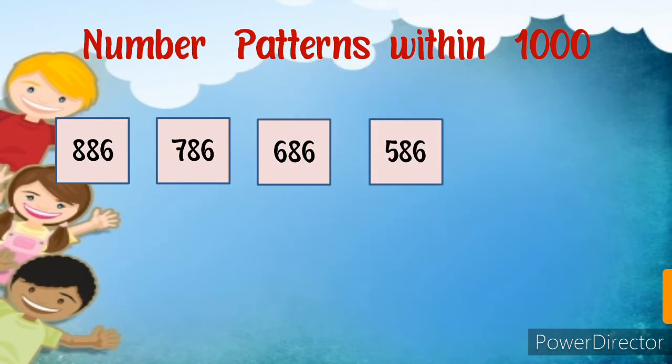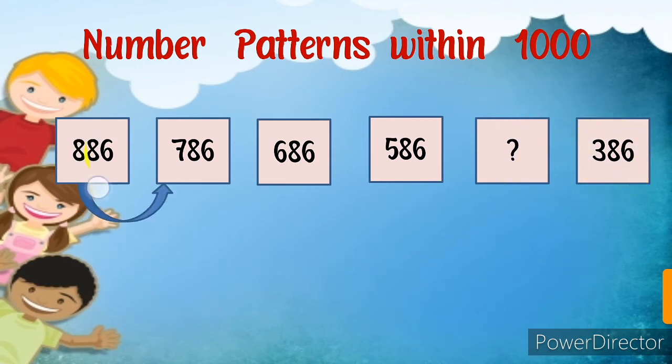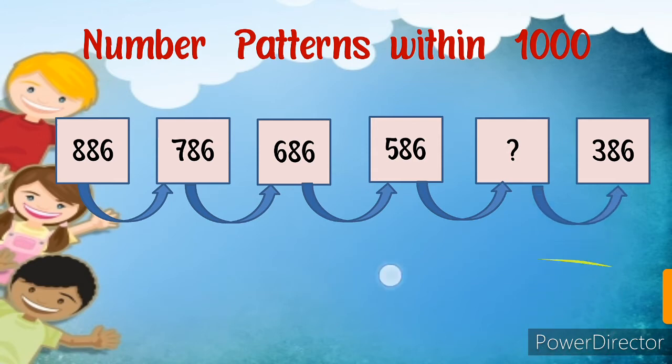586, then I don't know which number will come here. So let's see which number will come here. One number is here, we have to find out which number will come here. But the next number we know that it's 386. So let's see from this side to this side what we have done. We have to observe what is here.